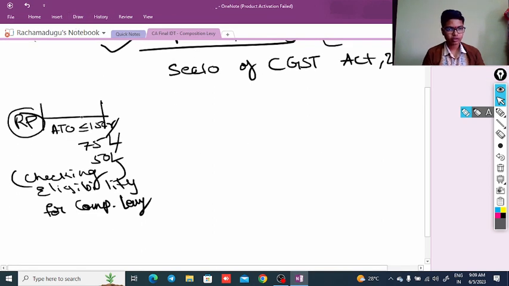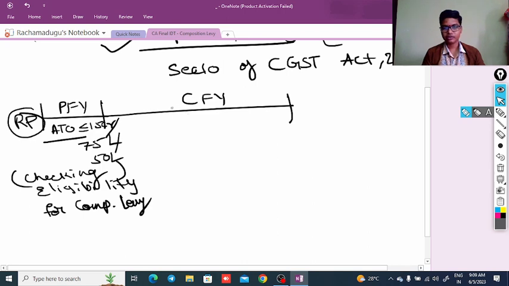For composition levy we need to check the turnover limits, the annual aggregate turnover. This is regarding the previous financial year. To check the eligibility for the composition levy, we first need to verify the previous financial year's aggregate turnover.